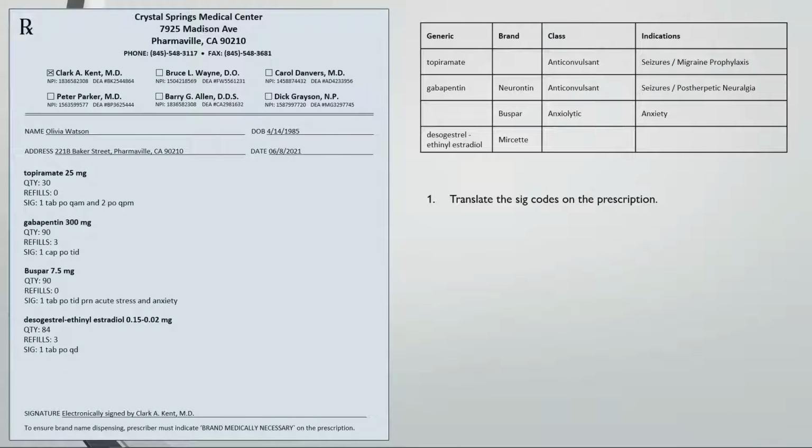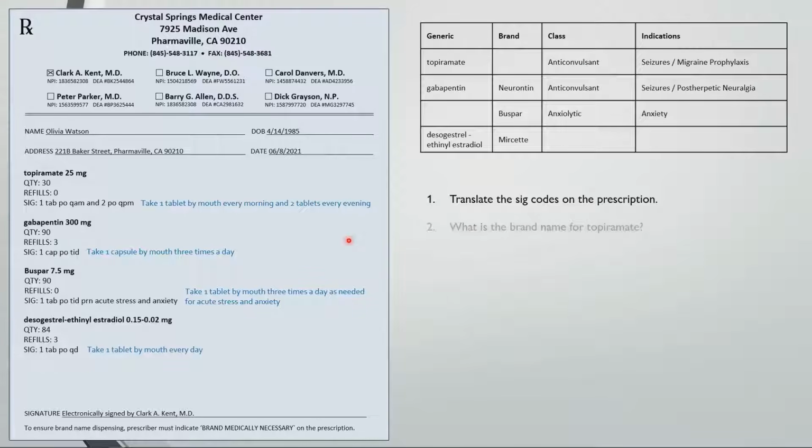Moving on to our next script, take a second to translate these Sig codes. Pause the video if you need to. The answers will pop up on the screen in a few seconds. So this one is take 1 tablet by mouth every morning and 2 tablets every evening. This is take 1 capsule by mouth 3 times a day, take 1 tablet by mouth 3 times a day as needed for acute stress and anxiety, and take 1 tablet by mouth every day.